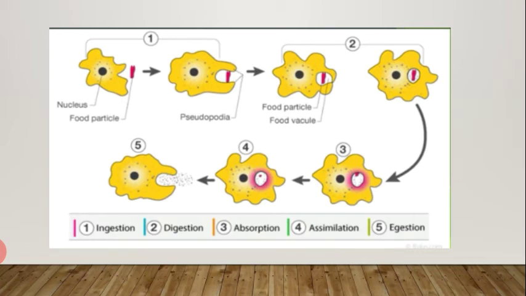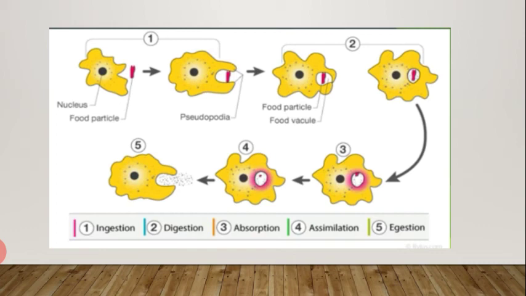The digestion in amoeba, like in humans, also has the following steps: ingestion, digestion, absorption, assimilation and egestion. From the following diagram, you can see how the food particle is sensed by the amoeba by making pseudopodia. It approaches a food particle. The food particle is taken inside the cytoplasm in the food vacuole. This process is called ingestion.